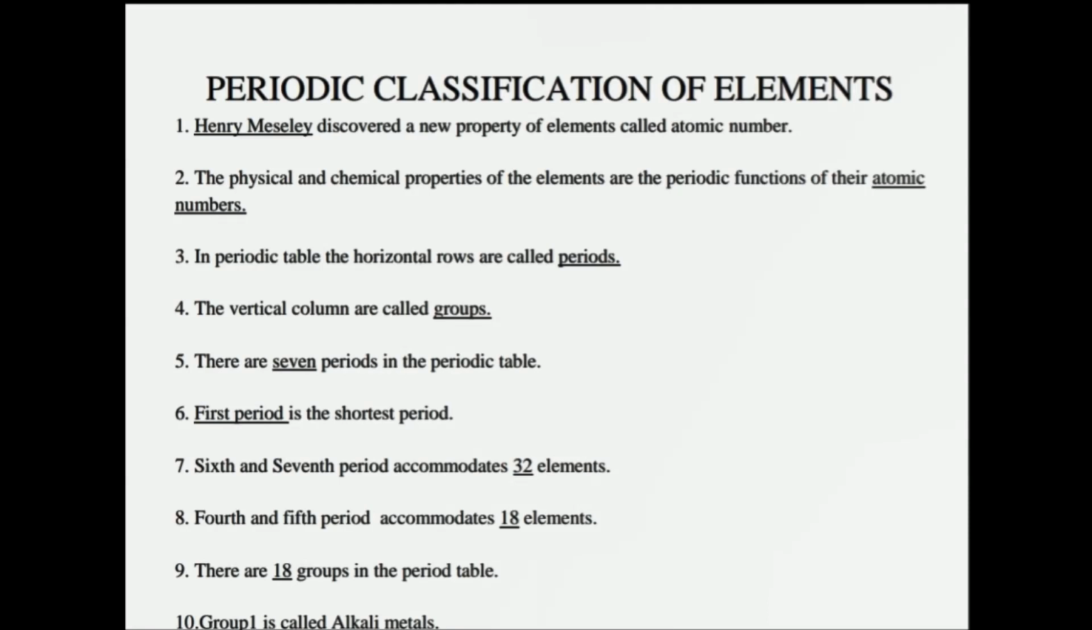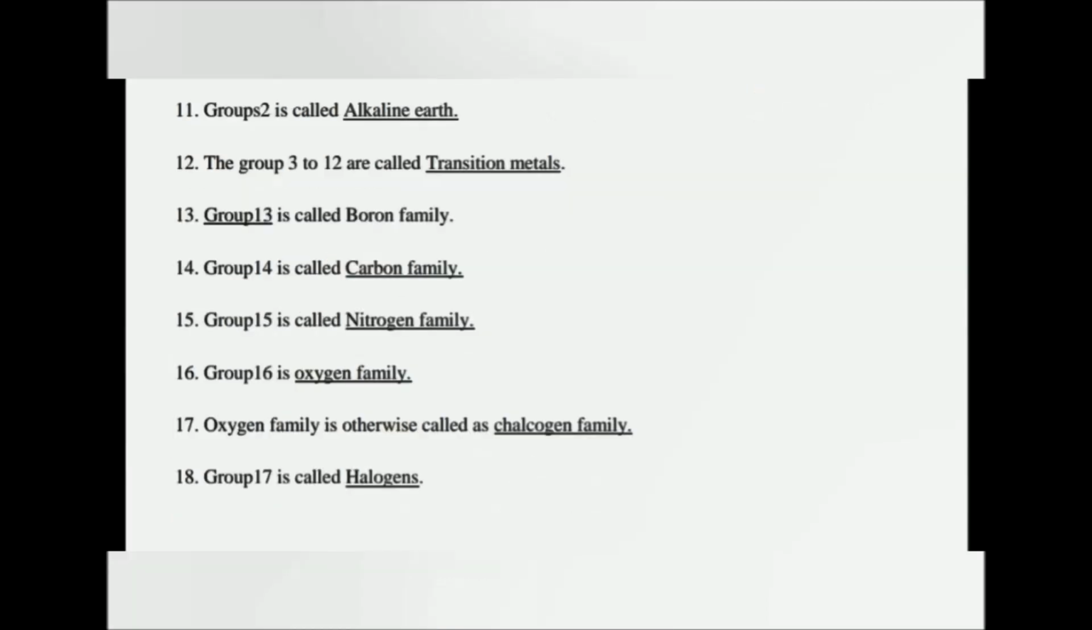There are 7 periods in the periodic table. The first period is the shortest period. The 6th and 7th periods accommodate 32 elements. The 4th and 5th periods accommodate 18 elements. There are 18 groups in the periodic table. Group 1 is called alkali metals. Group 2 is called alkaline earth metals. Groups 3 to 12 are called transition metals.